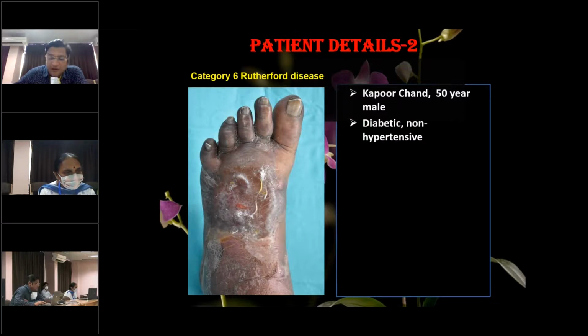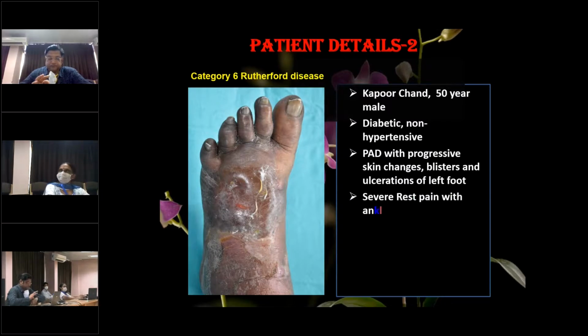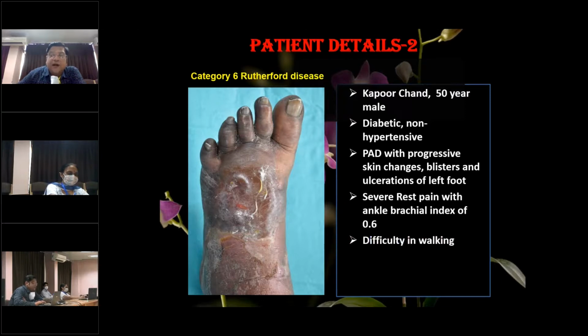Now this patient was diabetic. Now this peripheral arterial disease occurs both in diabetics and also in non-diabetics. So we have got two categories of these patients, and the patient was non-hypertensive. He had a peripheral arterial disease with progressive skin changes, blisters, and ulceration of the left foot. He had severe rest pain with ankle brachial index of 0.6, and he had difficulty in walking.